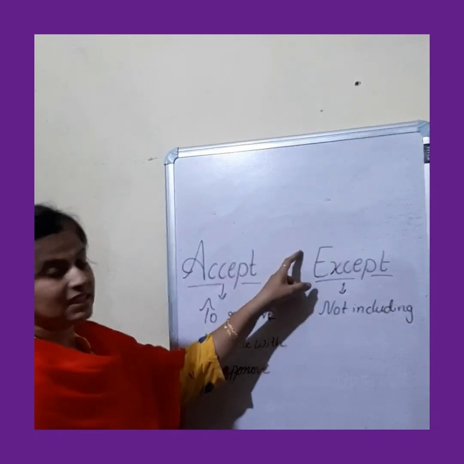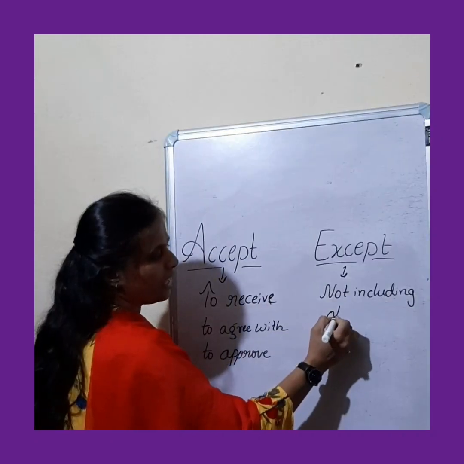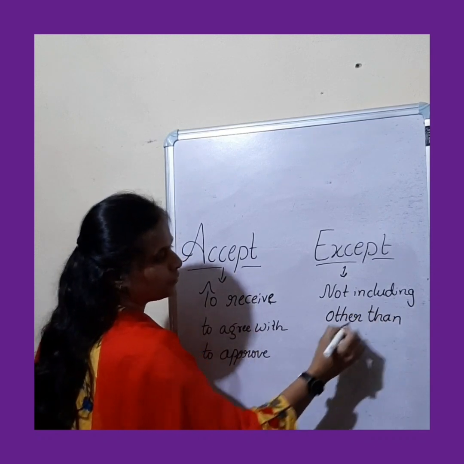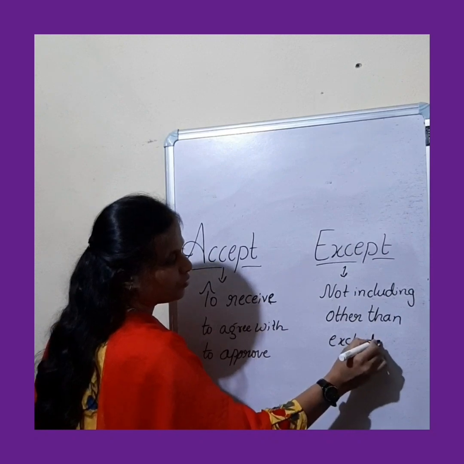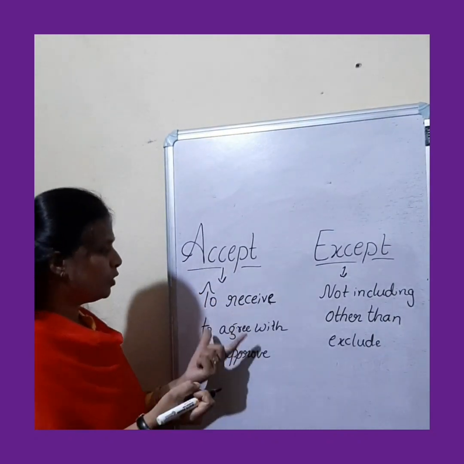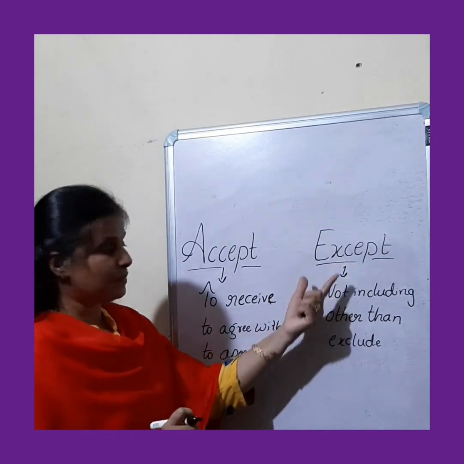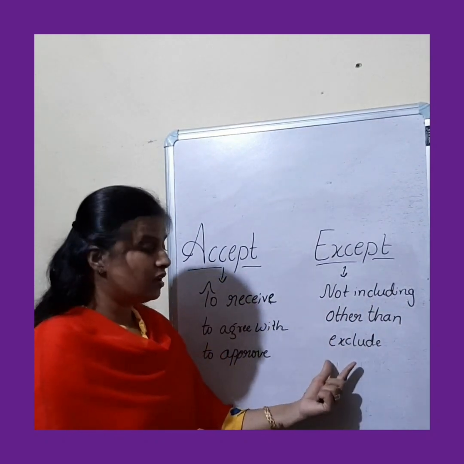We can say except means not including, okay, other than, or you can also say exclude. Okay. So the meaning of this accept is to receive, to agree with, and to approve, whereas this except is not including, other than that, or exclude.